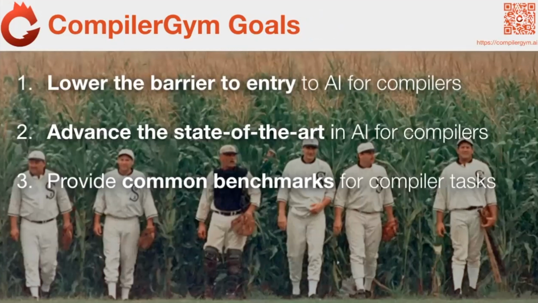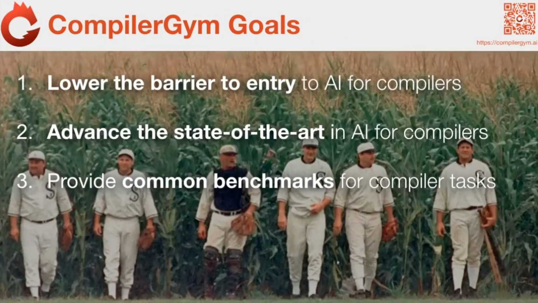Our first goal is we want to build this toolkit which makes it easy for people to use compiler optimizations for machine learning. The idea being that we want to bring more people into the field. It's kind of been somewhat of a niche field, and we want to expand that.